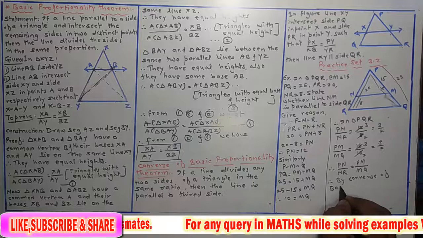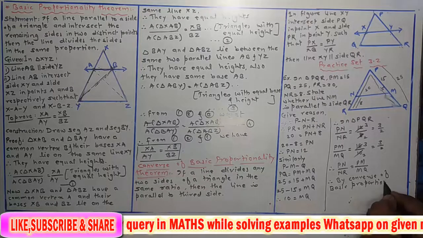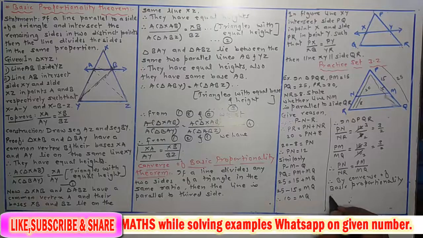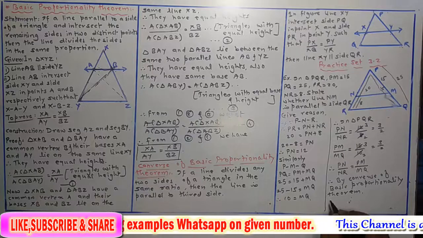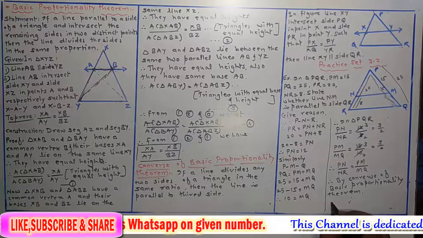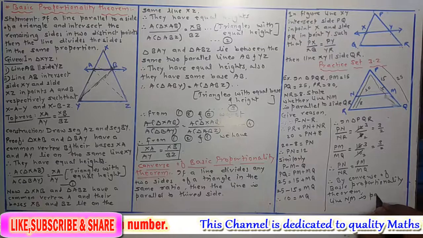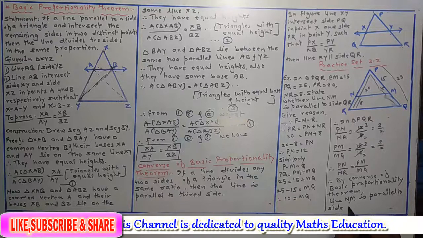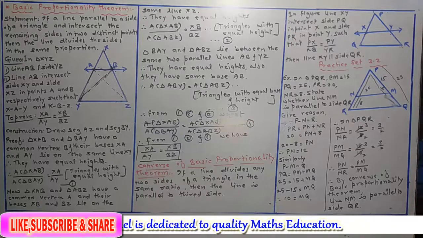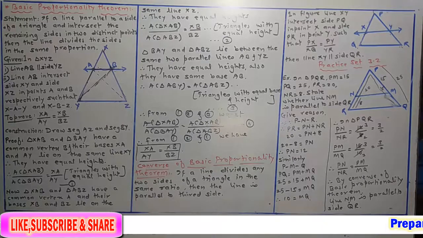basic proportionality theorem, line NM is parallel to side QR. In this way we have to solve this example. Any doubt in this? No? Okay, we'll see one more example.